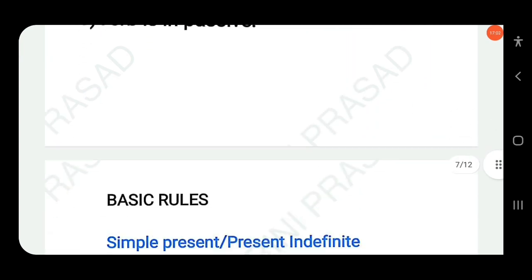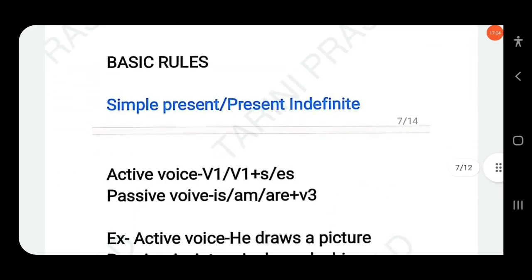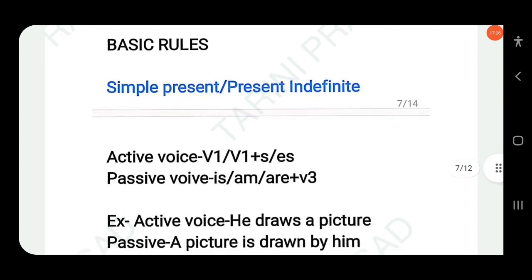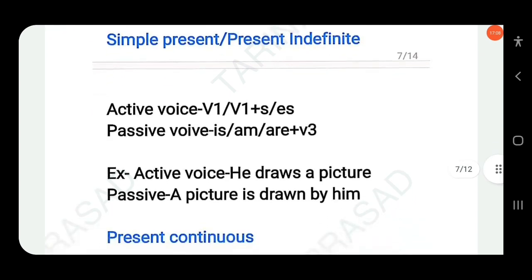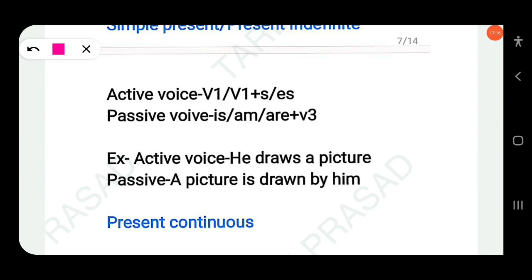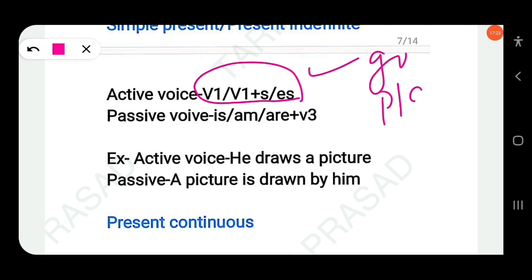Okay, then let's discuss some basic rules. First, simple present or present indefinite. If present simple tense is given in active voice, V1 means the first form of the verb, like go, play. So what changes will be in the passive voice? Is, am, are plus V3. The is, am, are is used according to the subject. If the subject is singular, you have to use is, am. If the subject is plural, then you have to use are.